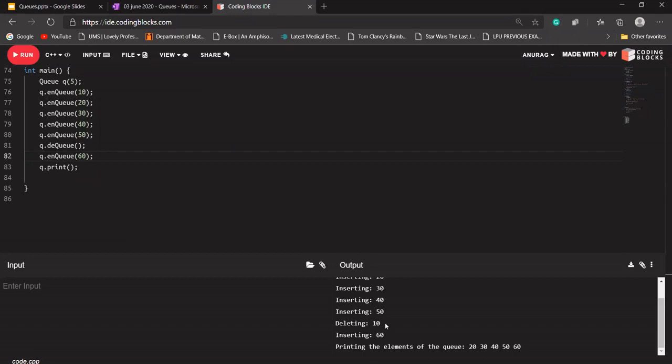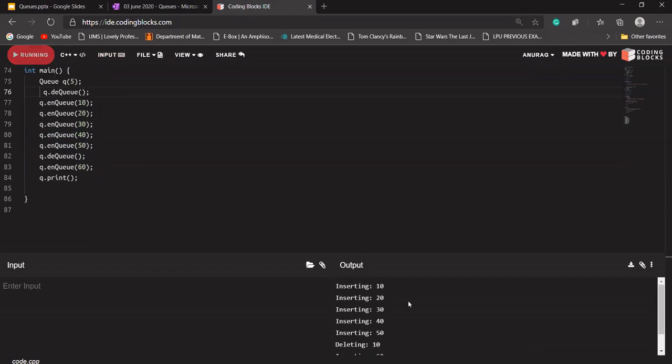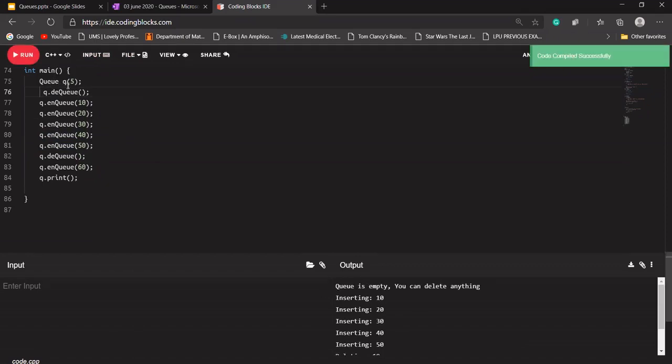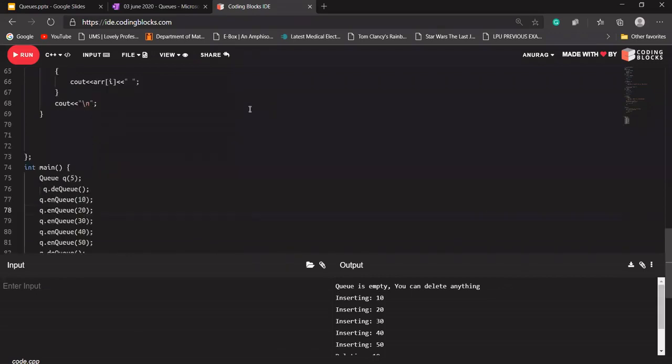Let's say I want to perform dequeue right after we have created our queue, and I want to delete something from it. If I'm calling this function at line number 76, since we have just created our queue and have not added anything, the function says the queue is empty, you cannot delete anything. I hope all these functions are clear now.